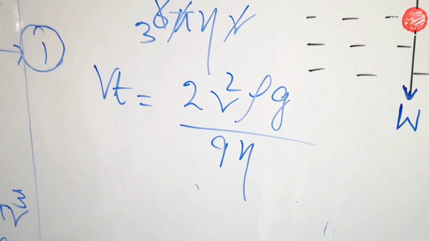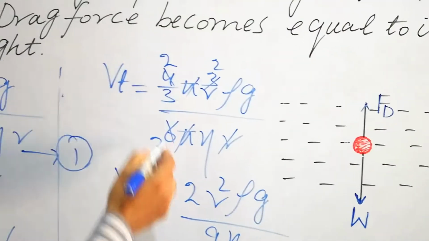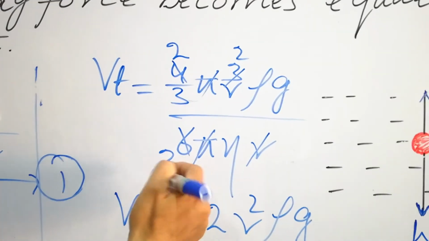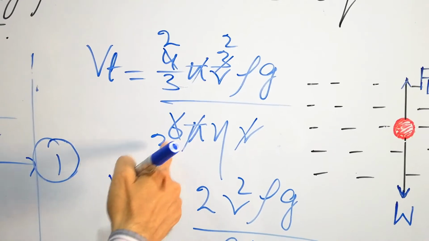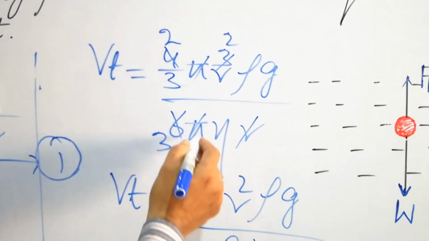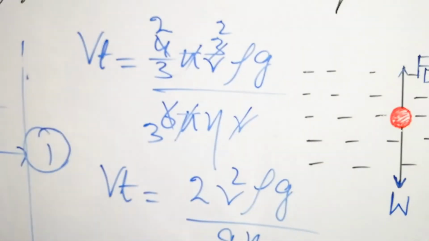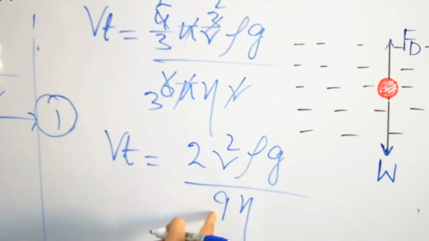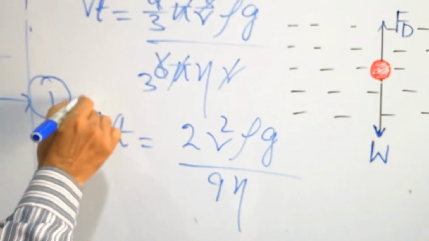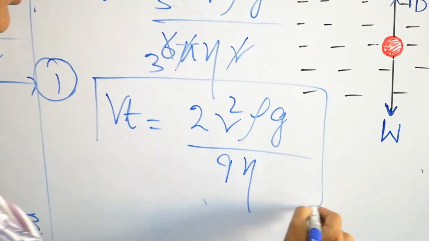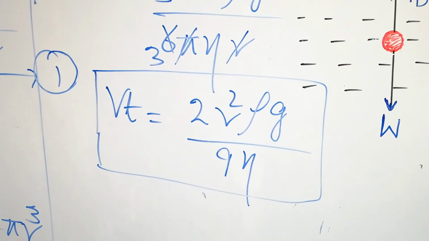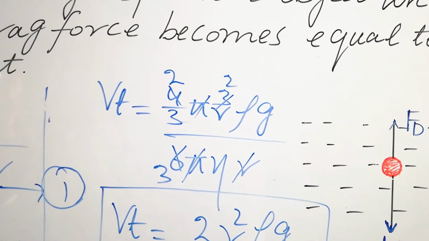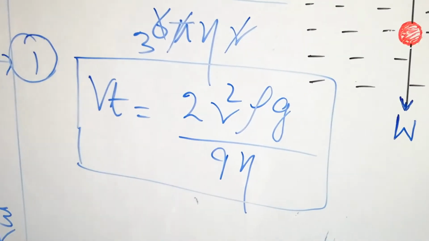Look again here, dividing by 2, you get 2, 2 into 2 you get 4, and 2 into 3 you get 6, and r is cancelled, pi is cancelled, we have 2r square rho g, 3 into 3 you get 9 eta. So that is the relation for terminal velocity. Vt is equal to 2r square rho g divided by 9 eta.